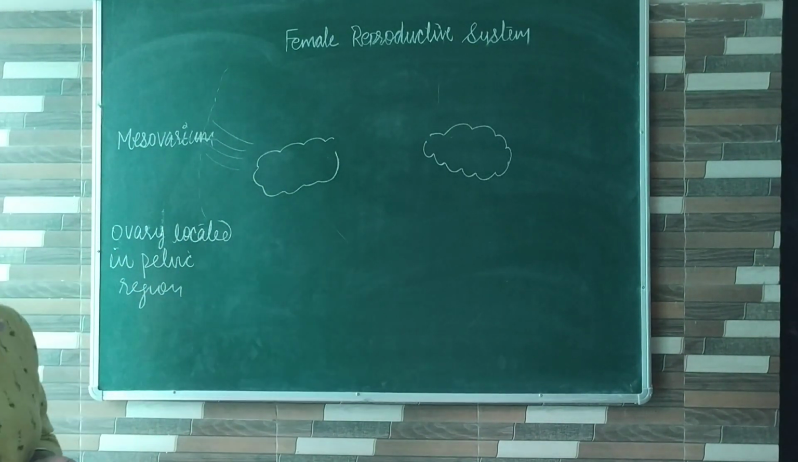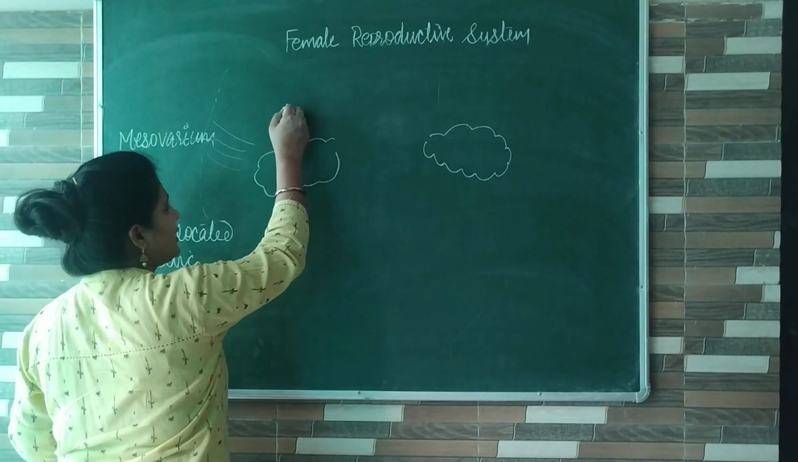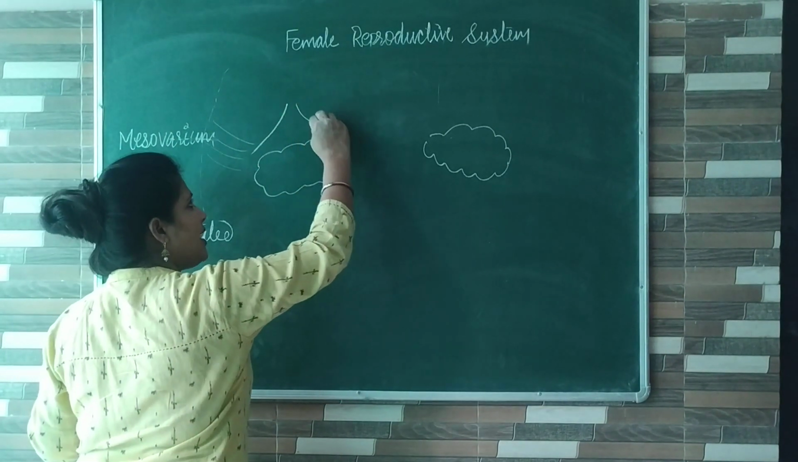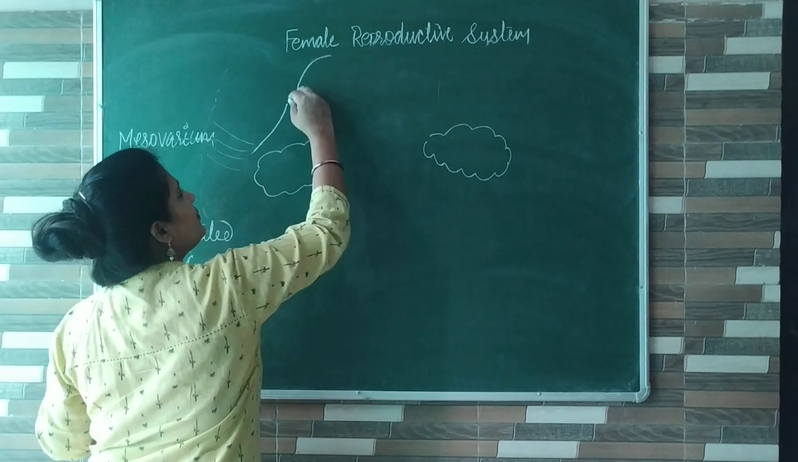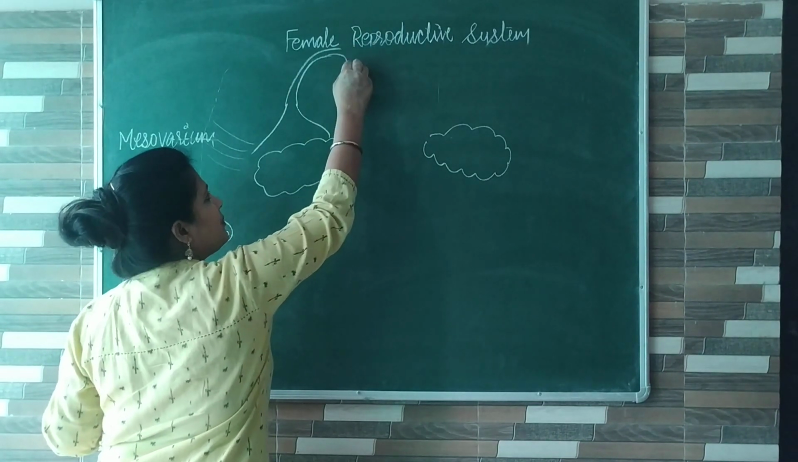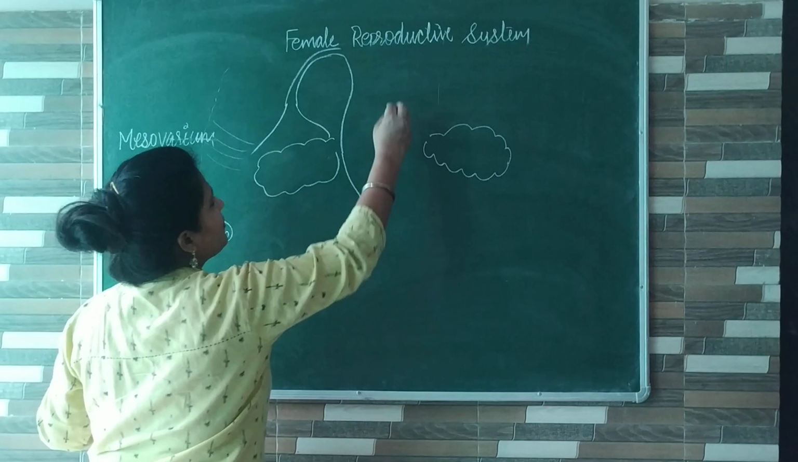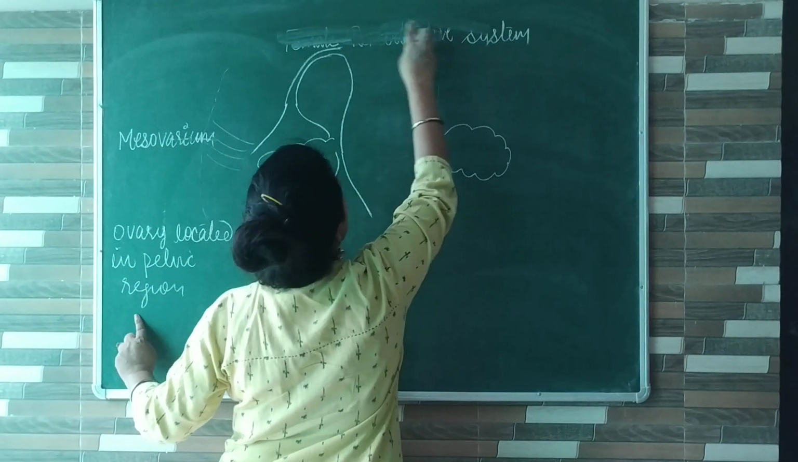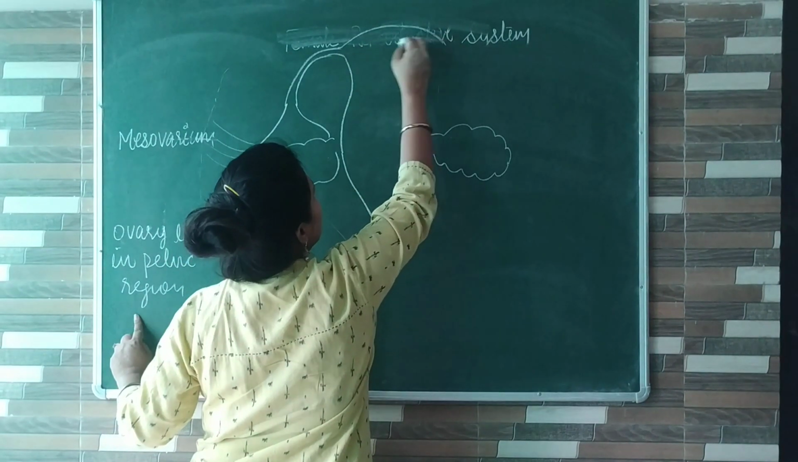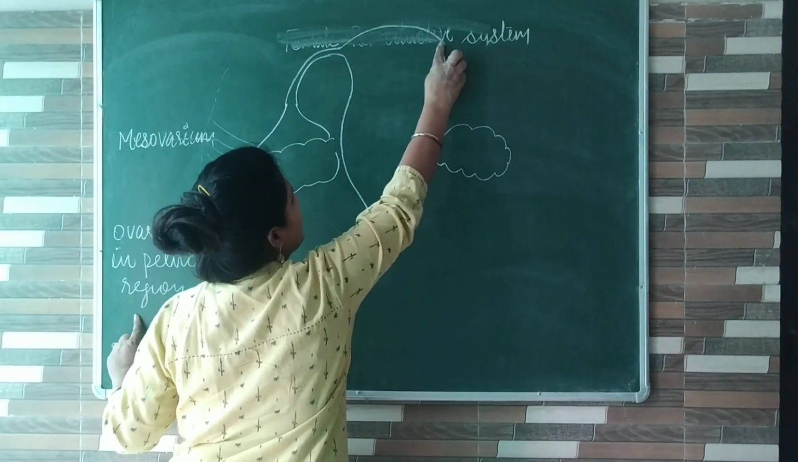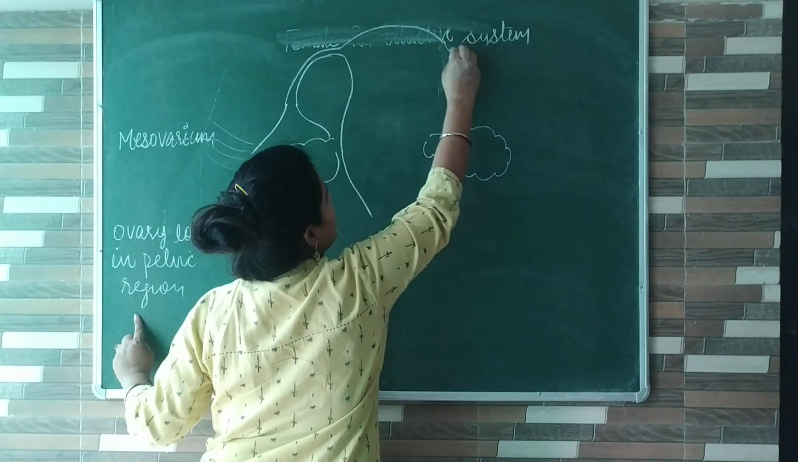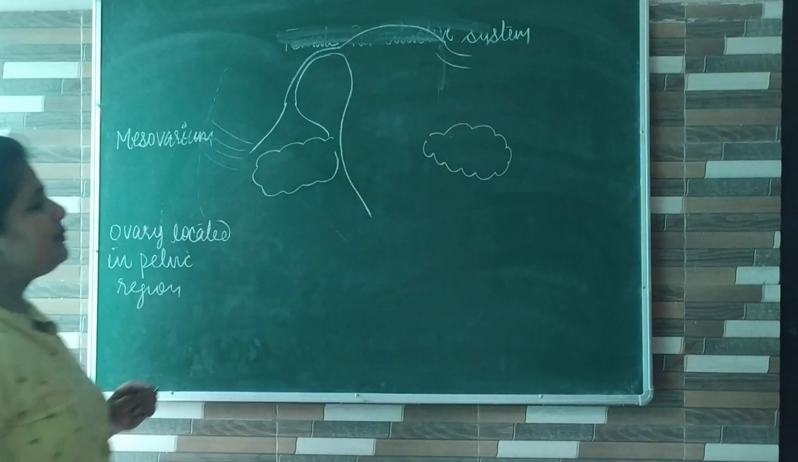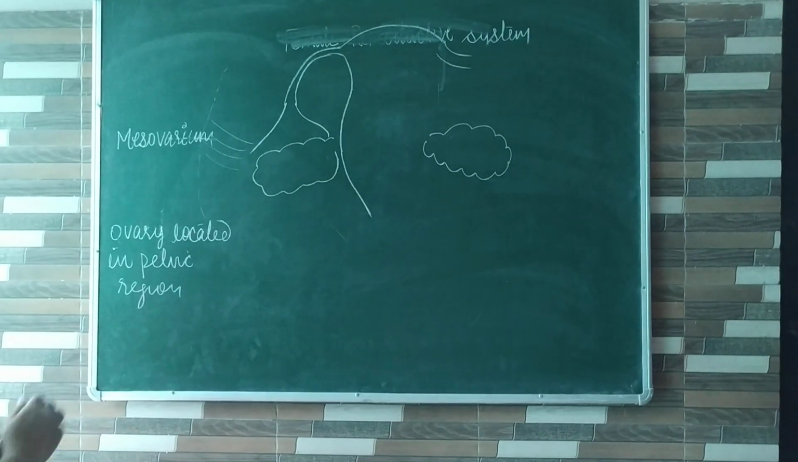Now each ovary is surrounded by a tube-like structure that is called the fallopian tube or oviduct, and this fallopian tube is divided into 3 regions.